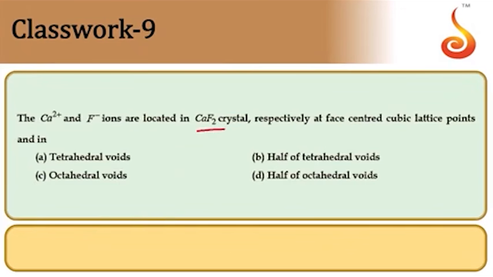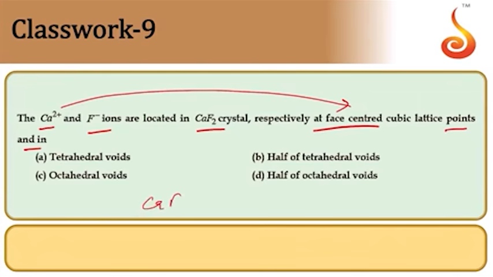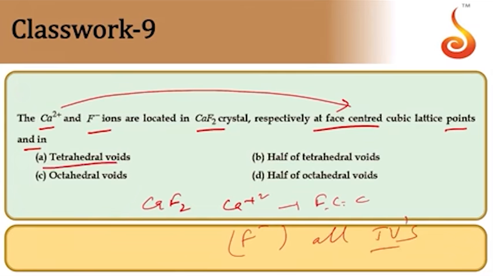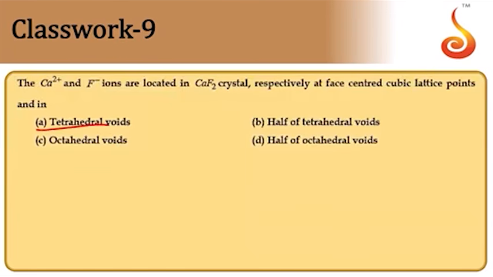Then, in CaF2 crystal, Ca plus 2 and F minus are located respectively. Ca plus 2 is given as face centered cubic lattice points, and then it asks about the F minus ions. In the CaF2 structure, Ca plus 2 occupies the FCC positions, meaning corners as well as face centers. That implies F minus occupies all tetrahedral voids. So the option is tetrahedral voids, all. A is the answer.